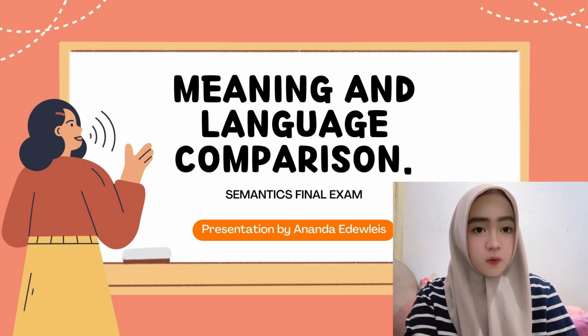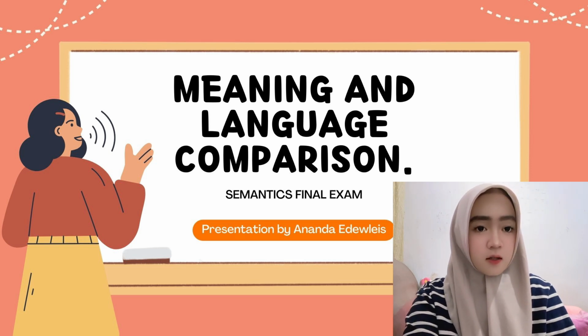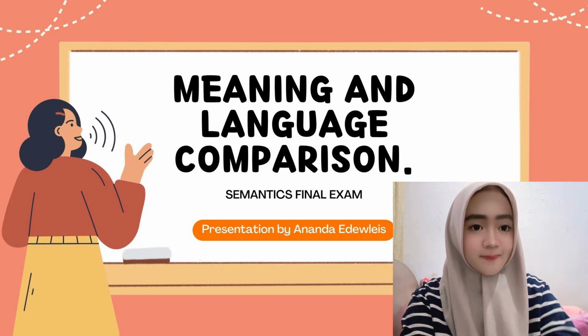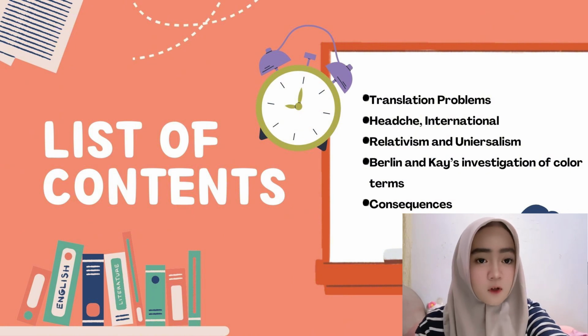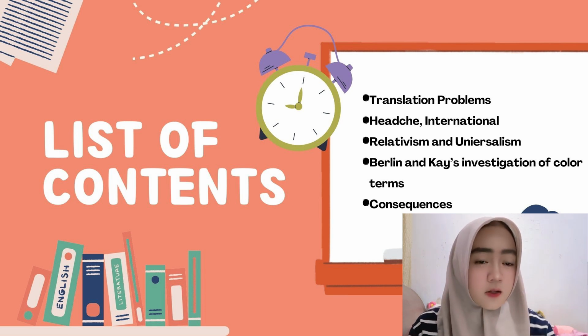In this video, I would like to make video material for my final exams in semantics. In this video material, I would like to explain meaning and language comparison. There are several lists of content for our material.